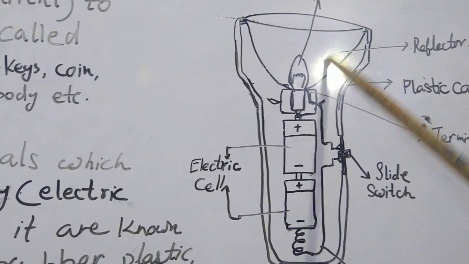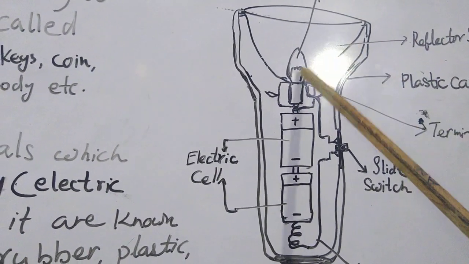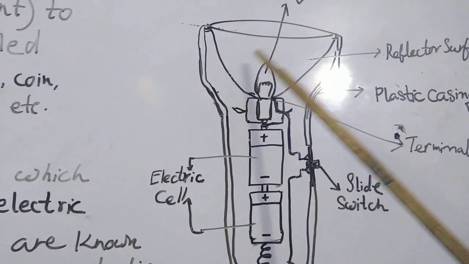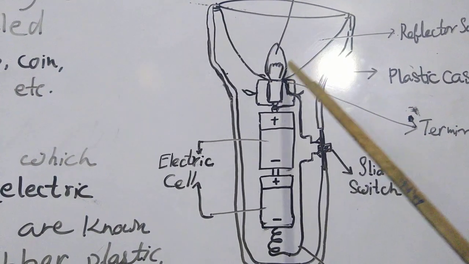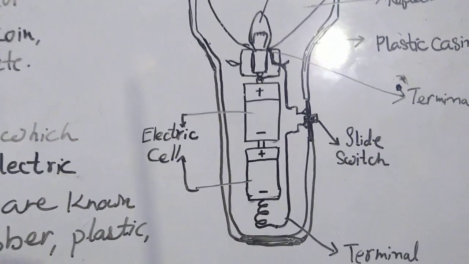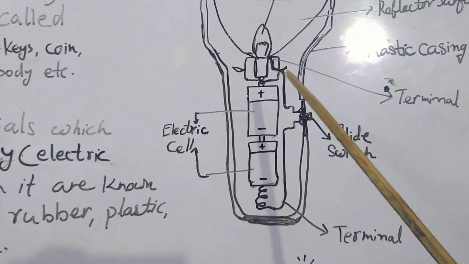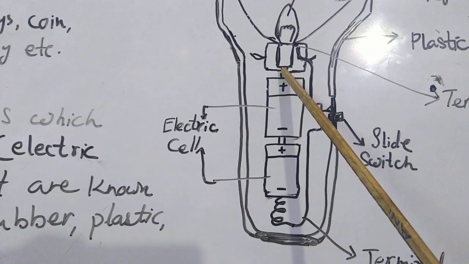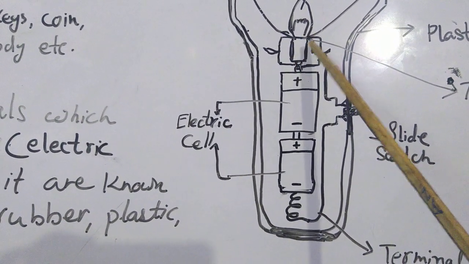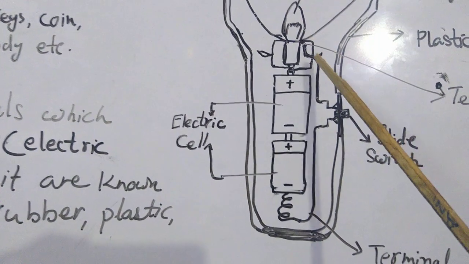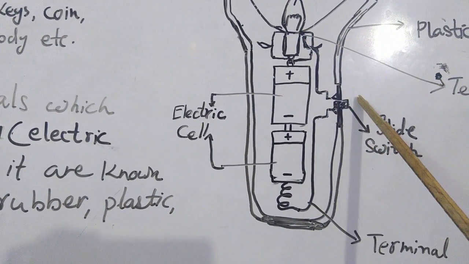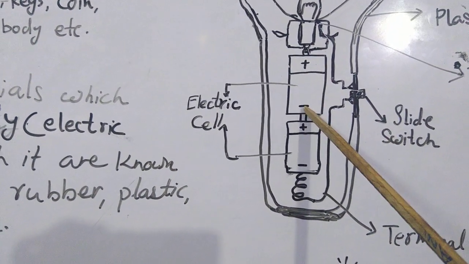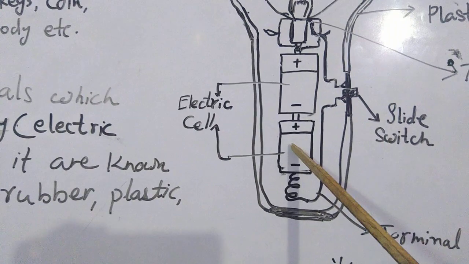Why? Because reflectors are made up of illuminating substances. Illuminating substances reflect the light provided from any other source, and here the source is the bulb. Got it? See, this is one terminal of the bulb and this is the other terminal of the bulb. One terminal of the bulb is taken here and joined to the switch. The other terminal of the bulb is joined to the cell. A combination of cells is known as a battery.